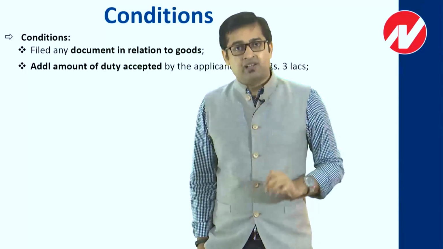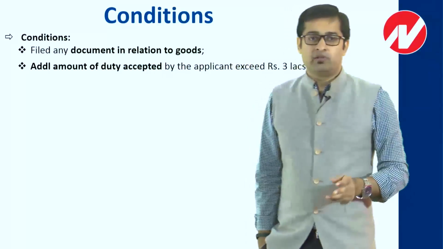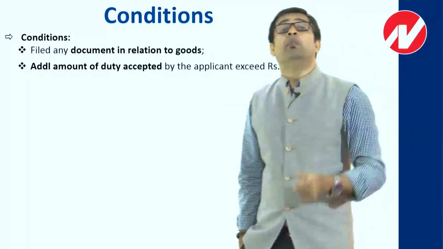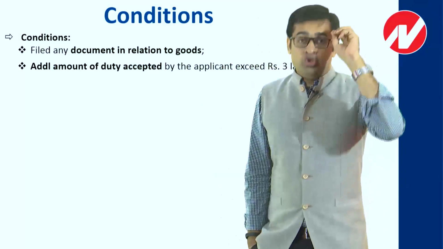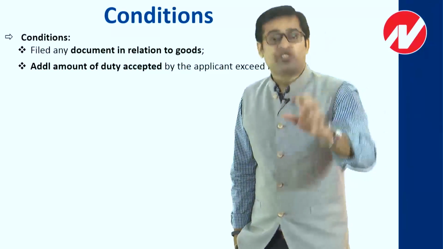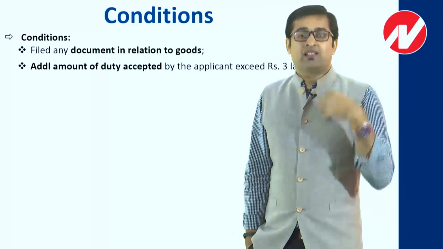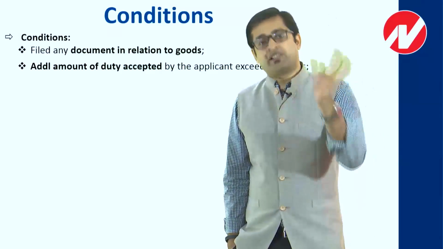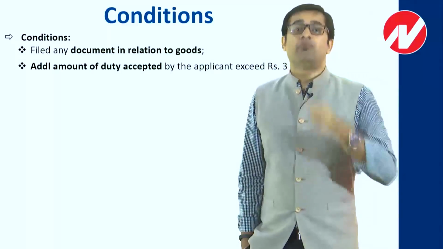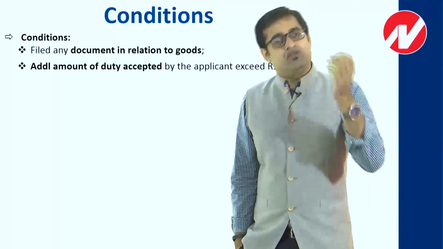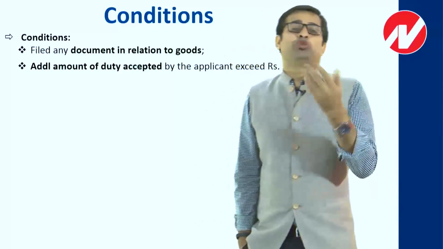And if that is the case, they are saying that you first pay that 20 lakh and then come to us. Without paying 20 lakh, you can't come to us. Law is very clear. If you say that you are accepting 20 lakh additionally, then what is the reason that you are not paying it? If you are saying that my liability is not 10 lakh, it is 30 lakh, so I am accepting 20 lakh extra, then why are you not paying it? You are bound to pay it. You must pay it. Then only the authority will help you to settle your case. Otherwise, you need to show your readiness.